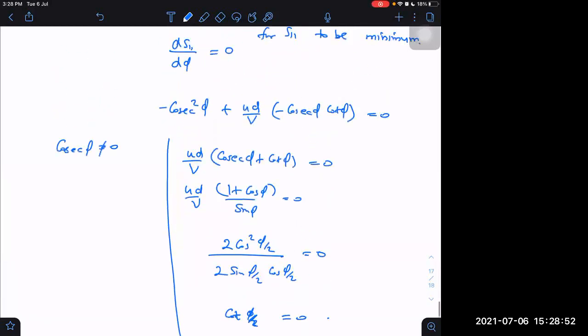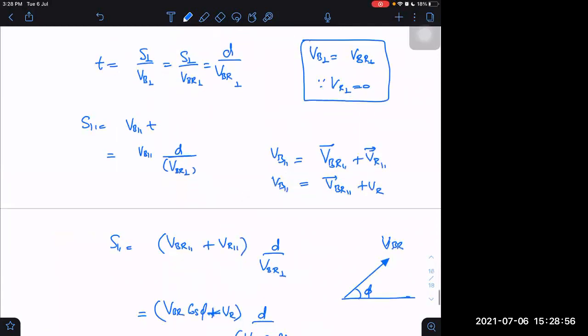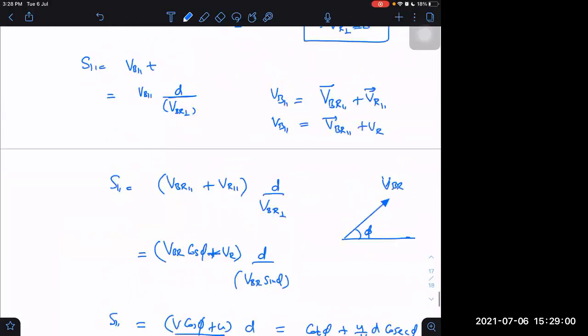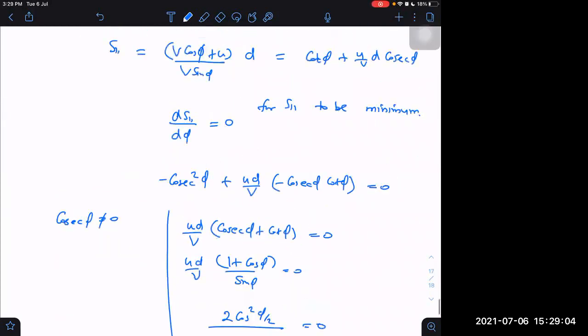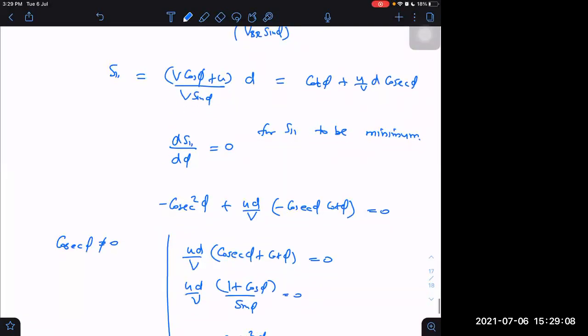Something is wrong here. Wait a second. Let me check. Sir, there is cot phi into D. I have done something wrong here. Oh yes, here it is cos phi by v sin phi, so this D cannot be common.